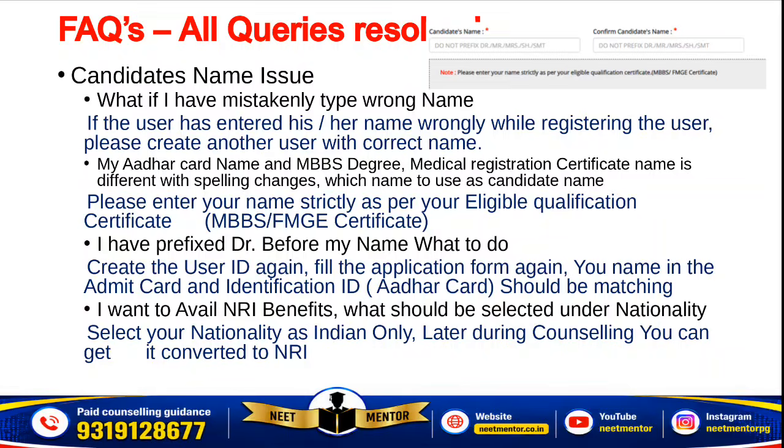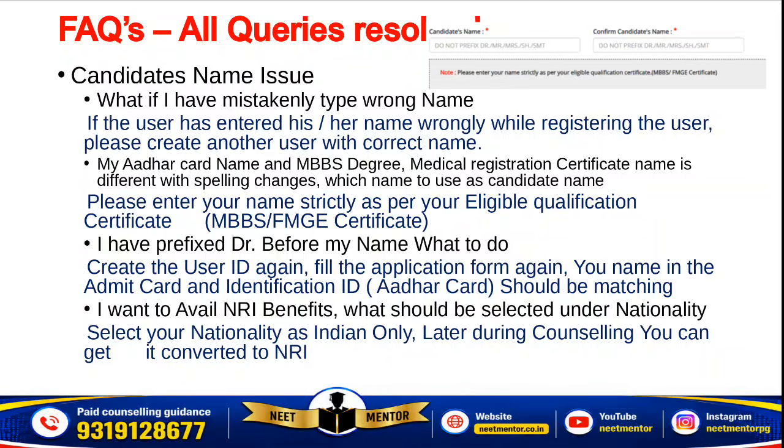Okay, I have given the screenshot on the top, which is from the guideline in the prospectus. Don't prefix Dr., Mr., Sri or anything, okay, before your name. If you have done such things, it's a mistake, because the name can't be edited.